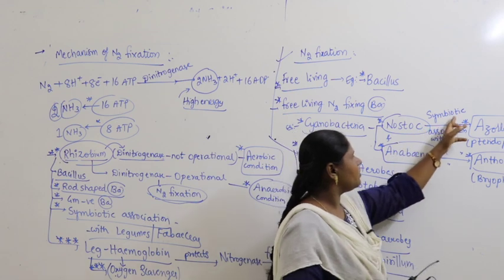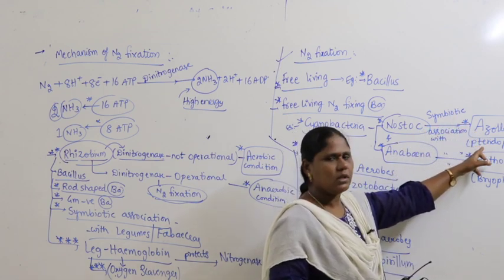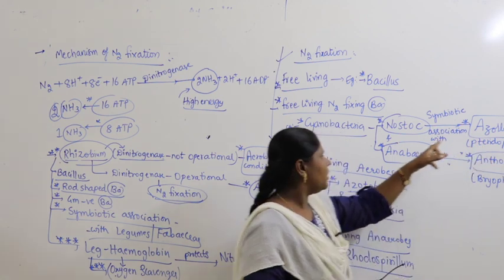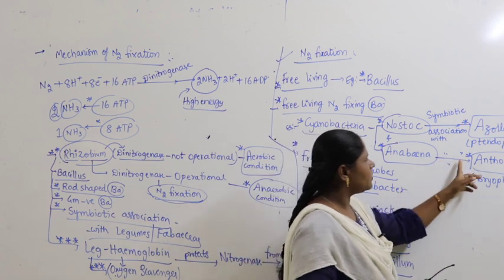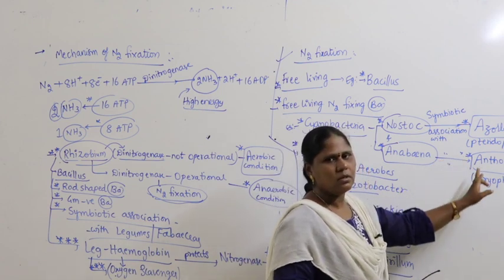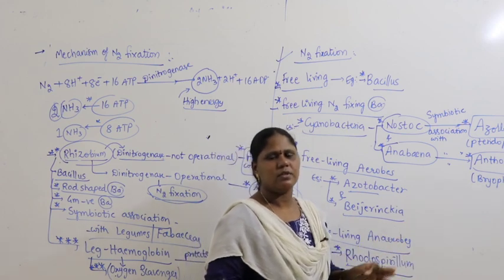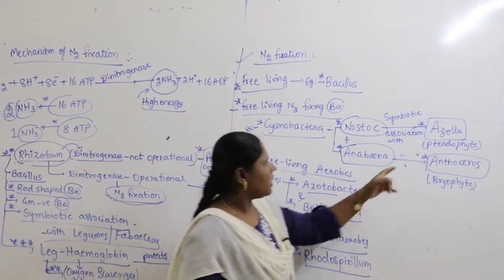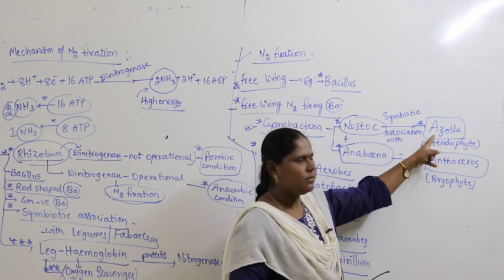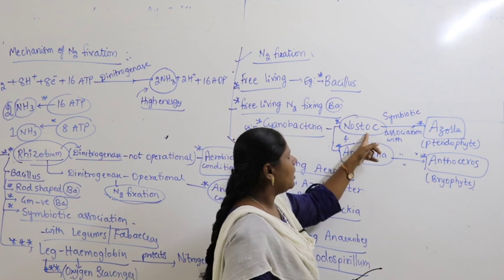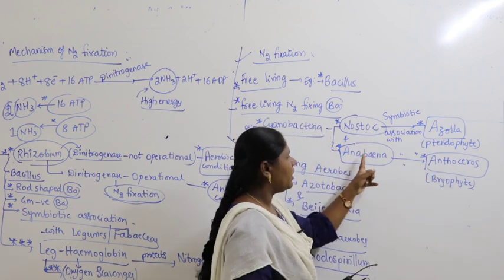Nostoc is the one which shows symbiotic association with Azolla. Azolla is an aquatic form, it's nothing but a pteridophyte. And then we find Anabaena. Anabaena also shows symbiotic association with Anthoceros, it's nothing but a bryophyte. So I keep repeating these points because sometimes you have a chance of getting questions. Whenever you get the question which bacteria shows symbiotic association with Azolla, you have to take Nostoc, and which shows association with Anthoceros, you have to look for Anabaena.